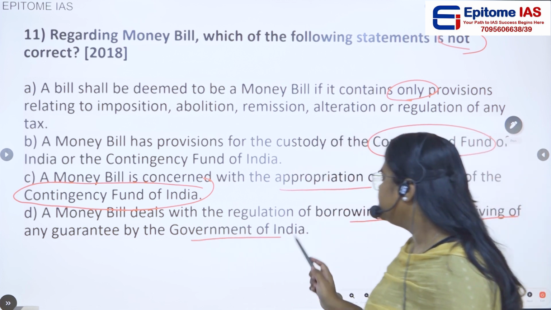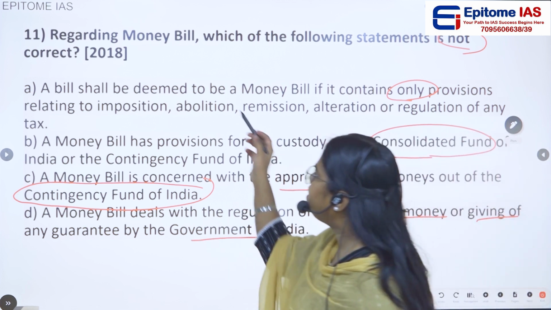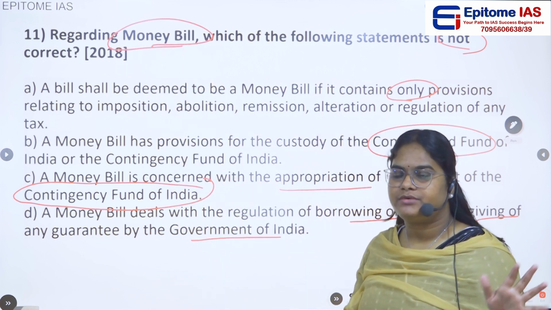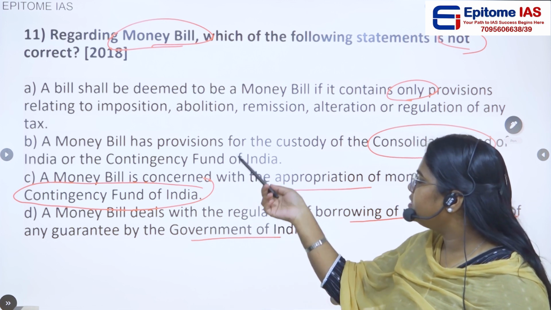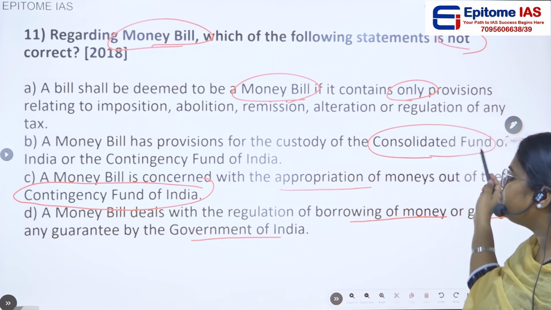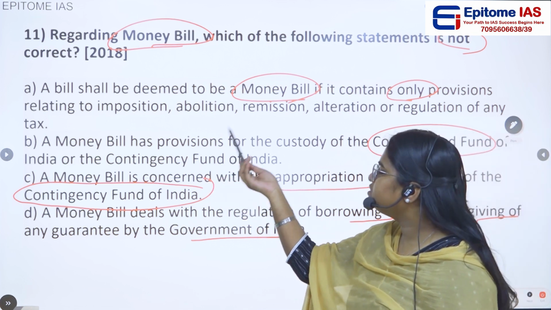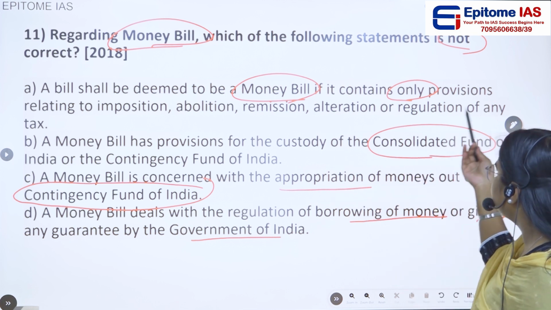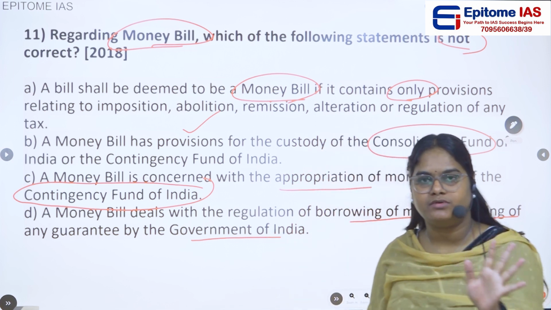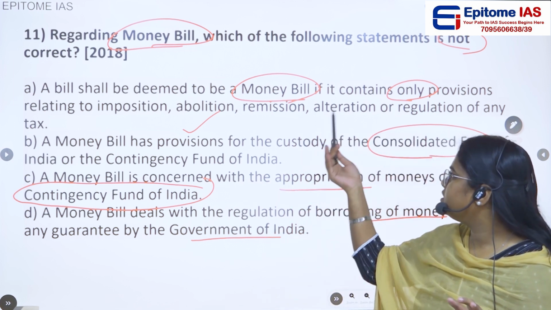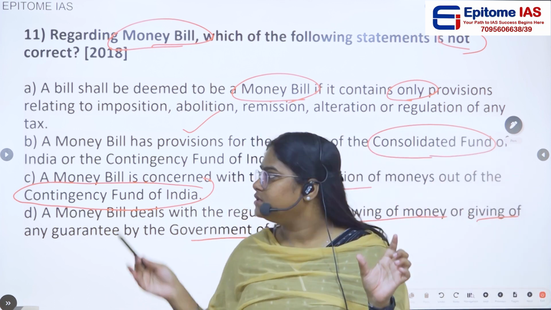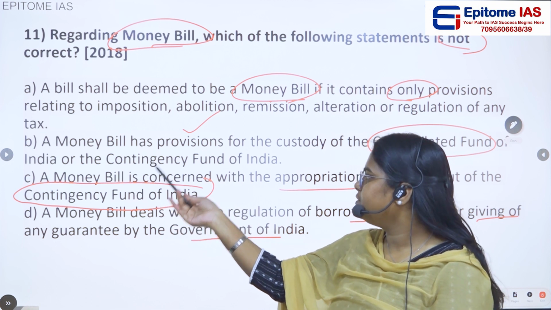government of India. So if you see here, they are talking about the money bill and they are asking which of these following is not correct. Okay. So the first statement says that a bill shall be deemed to be a money bill if it contains only the provisions relating to imposition, abolition, remission, alteration or regulation of any tax. Yes, this is true. A money bill is nothing but it talks about all these imposition, abolition, remission, alteration or regulation relating to the taxes. Okay, so this is correct. This is actually related to the money bill.